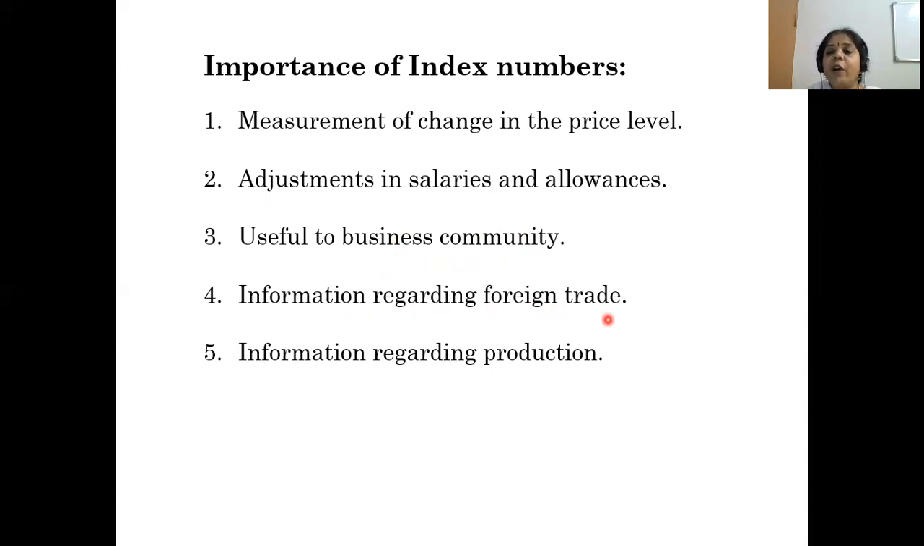Information regarding foreign trade, as I told you, increases or decreases in foreign trade compared to the previous period. From the previous 10 or 15 years, what is the present trend in foreign trade? Either we are moving upward or downward. If we are moving downward, what is the reason for that? What policies do we have to formulate? For that, this index number is very useful.